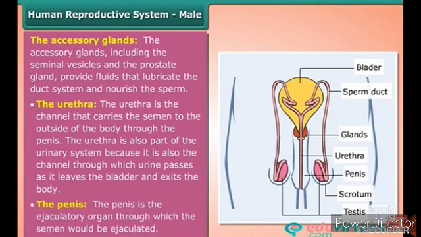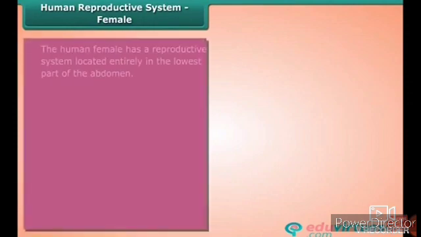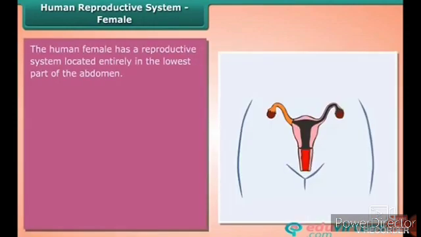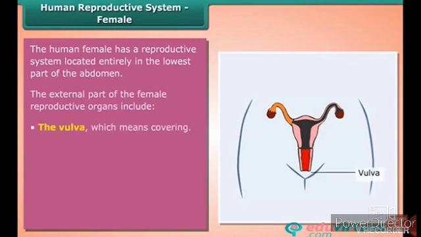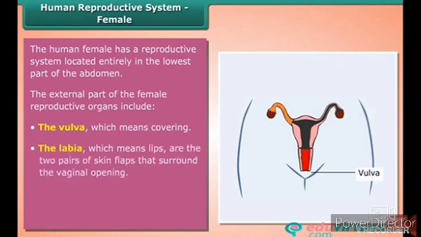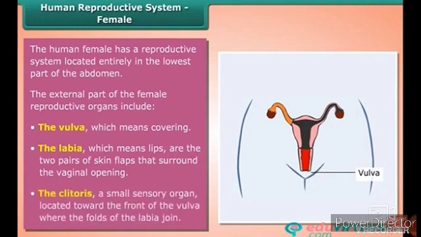The penis. The penis is the ejaculatory organ through which the semen is ejaculated. Human reproductive system, female. The female has a reproductive system located entirely in the lowest part of the abdomen. The external part of the female reproductive organs includes the vulva, which means covering. The labia, which means lips, are the two pairs of skin flaps that surround the vaginal opening.